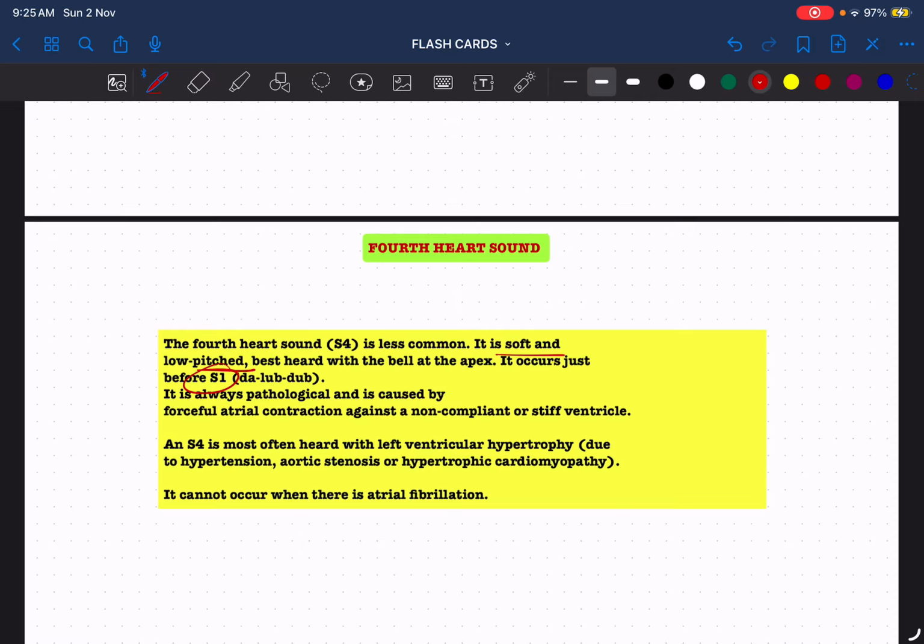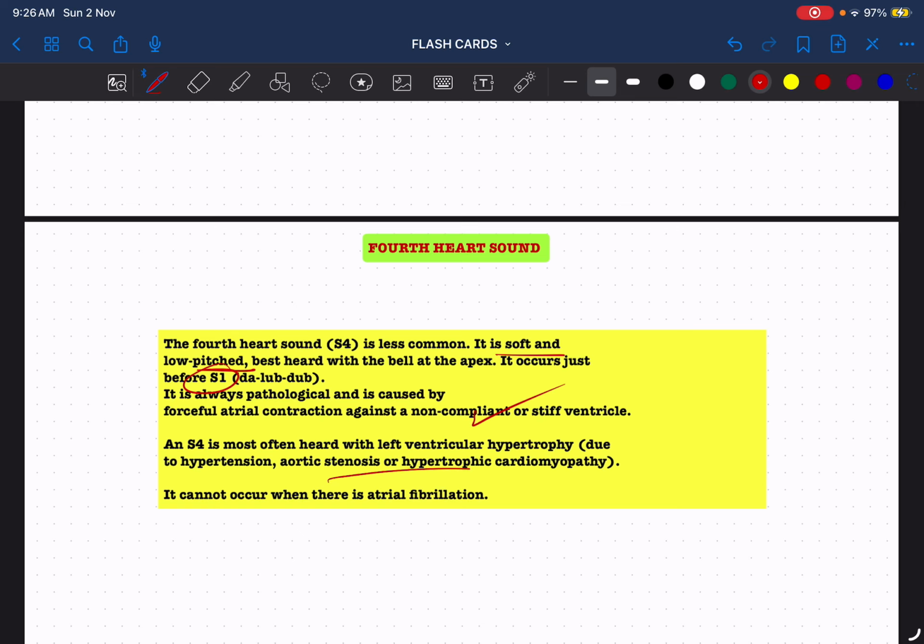It is most commonly seen in association with left ventricular hypertrophy due to hypertension or aortic stenosis, because the atria is contracting against a stiff ventricle. So what are the causes of a stiff ventricle? Hypertension, aortic stenosis, HOCM, hypertrophic obstructive cardiomyopathy, all those cause a stiff ventricle. So the atria is contracting against a stiff ventricle, and that is responsible for the always pathological heart sound S4.